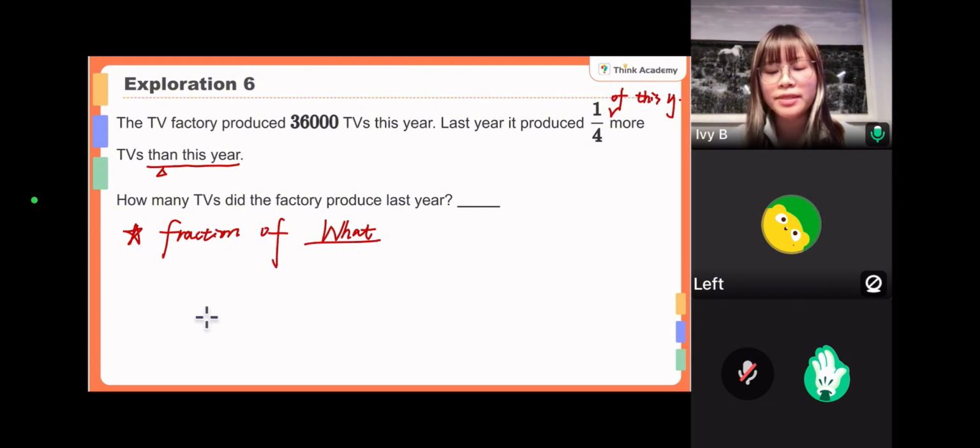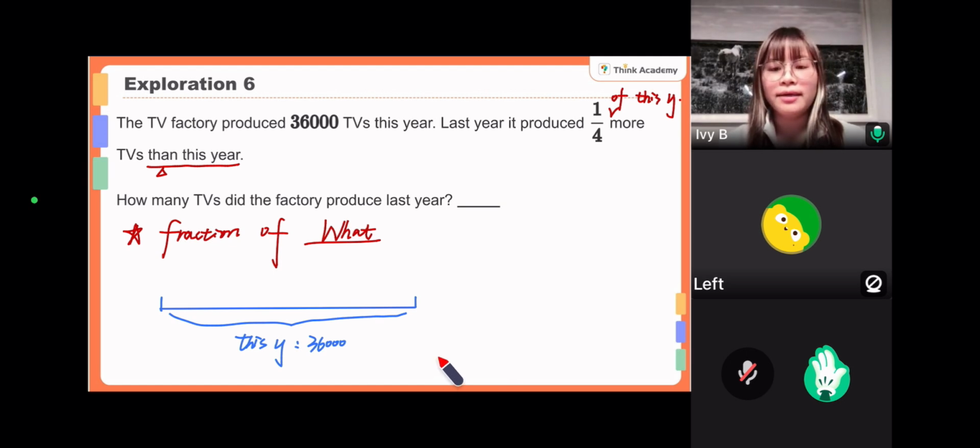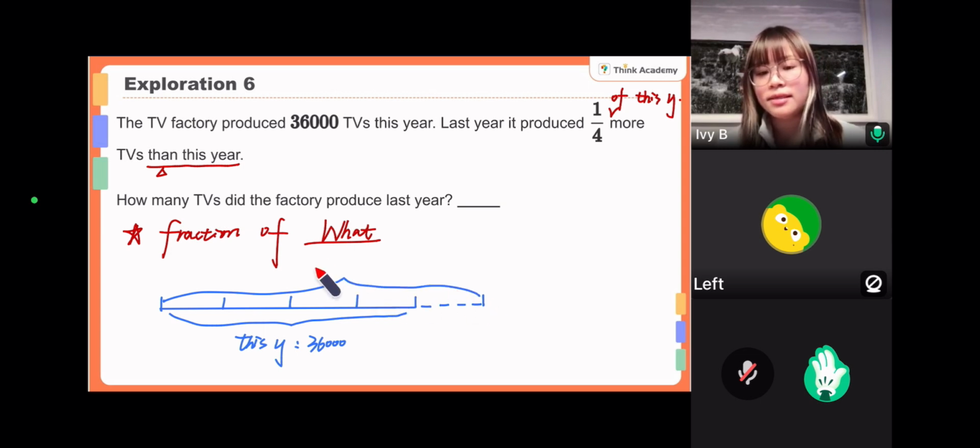It seems it's a little bit confusing. So usually we can use a line segment to express it. For the very beginning, we know this year is 3. This is for this year, right? So this year is 36,000. And then last year is more than this year. It's 1/4 more than this year. So based on this year, we need to cut it into 4 parts, and last year is 1 part more than that. Are we clear? So this is the extra for last year, and this is last year.